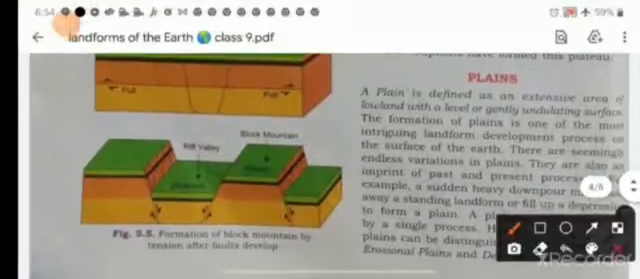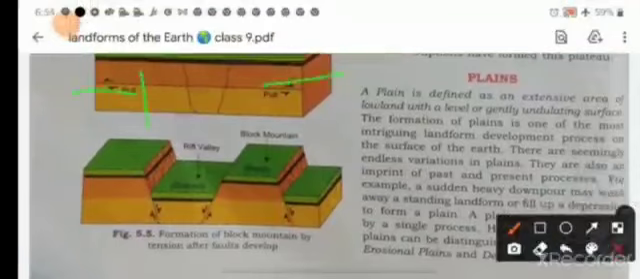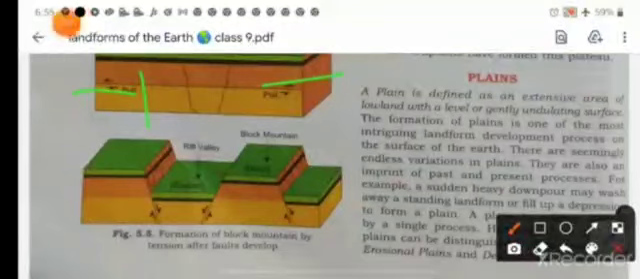The upper right, after endogenic forces, opposite forces, the upward part is your fold mountain. Now